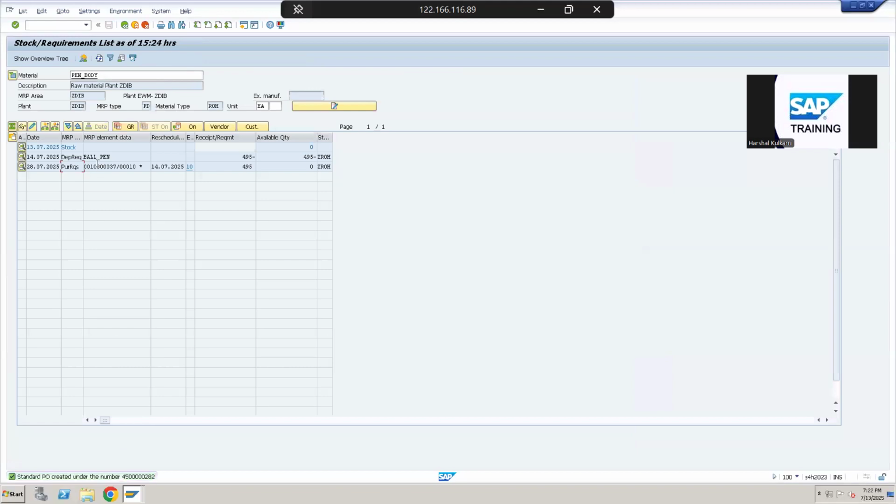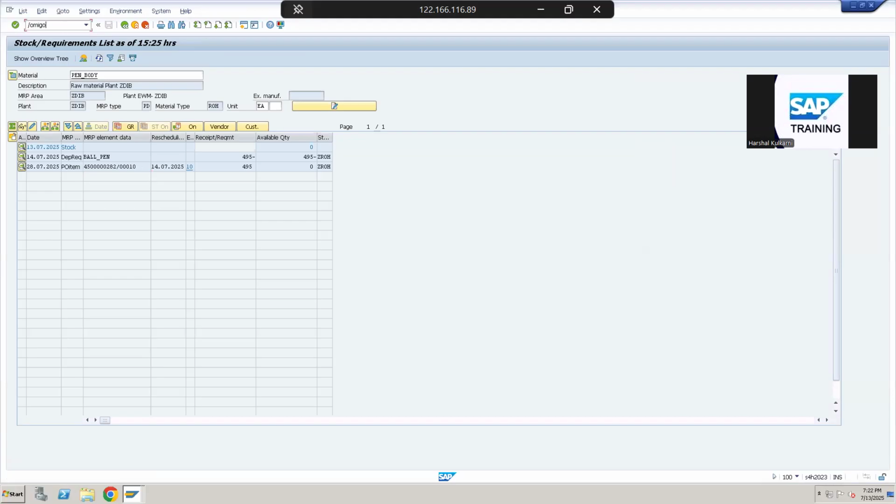In a real world scenario, let me refresh the screen and you can see the purchase order is created here. In the real world, an email might have been sent to the actual vendor and he will start preparing to ship this material to our plant. So let's assume that he has got this requirement and he has shipped the material to us. Now that material is ready at our doorstep. So let's go and receive it.